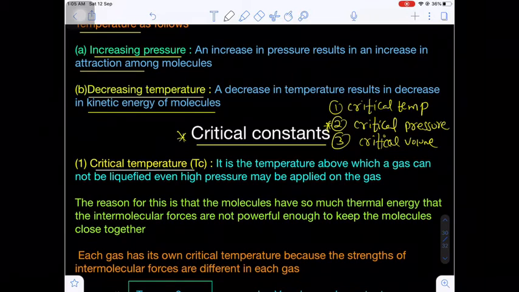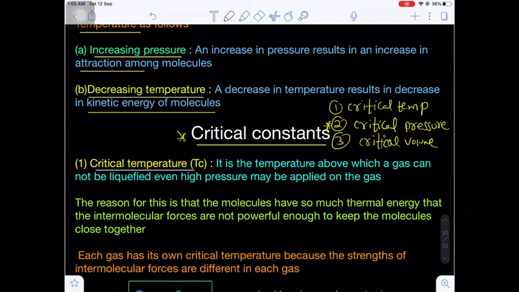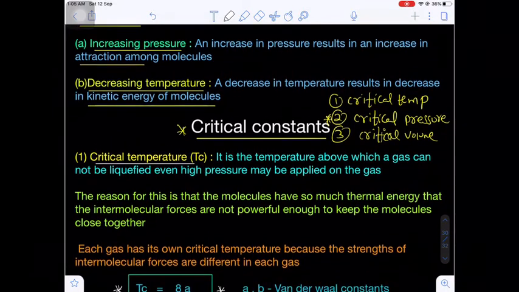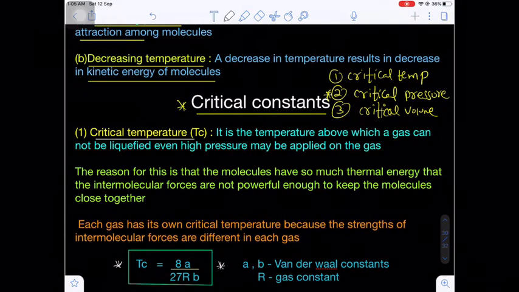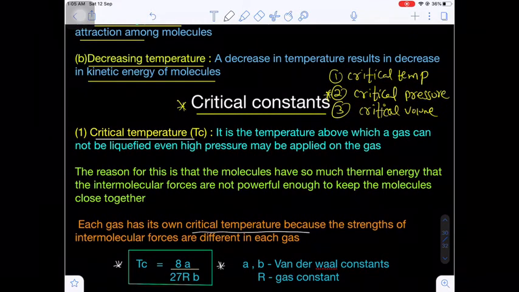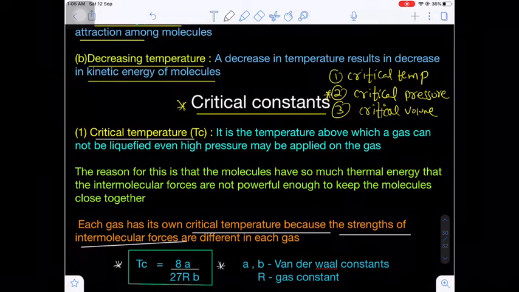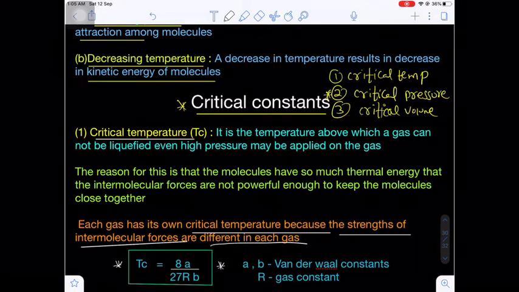Even high pressure may be applied on the gas. That means every gas has its own characteristic critical temperature, which will depend upon the strength of the intermolecular force of attractions, which is also indirectly depending upon the nature of the gas. Critical temperature is a function of the nature of the gas. Are you getting my point?